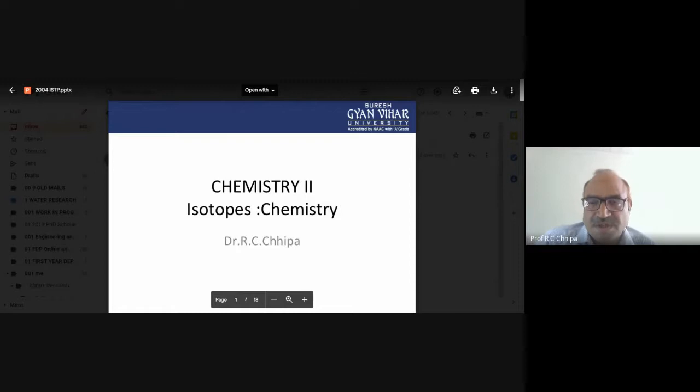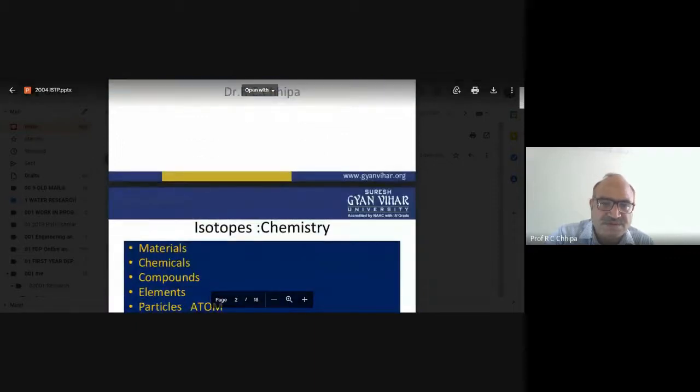The chemical reactivity of two or more isotopes is the same, but the mass number varies. And mass number is the total of protons and neutrons. So today we discussed the isotopes.